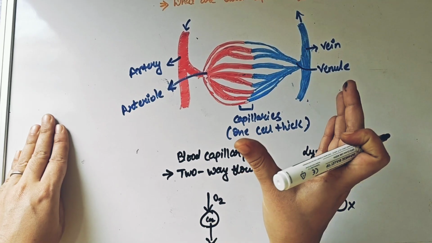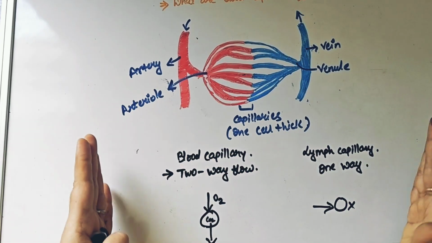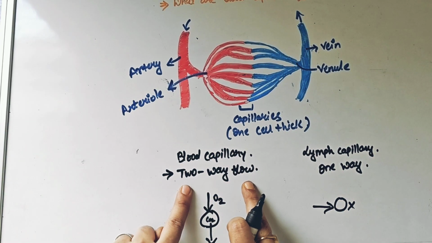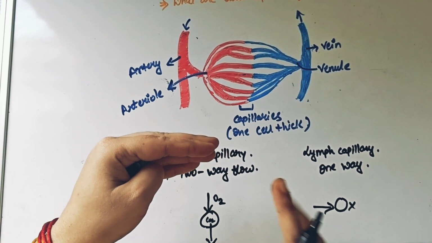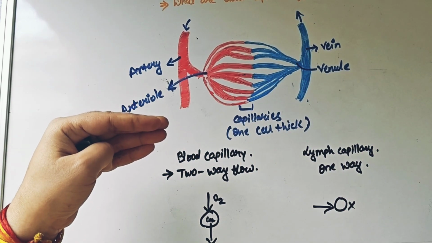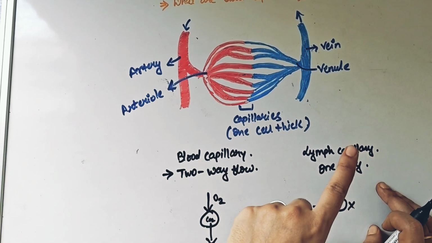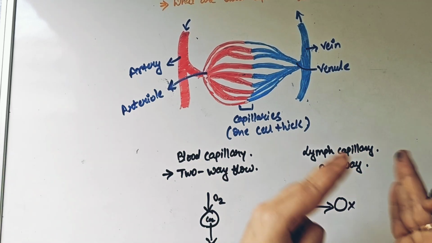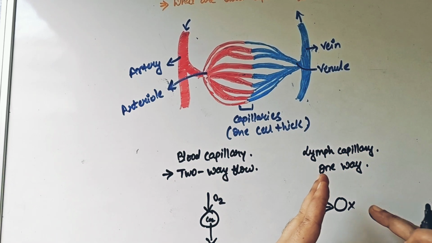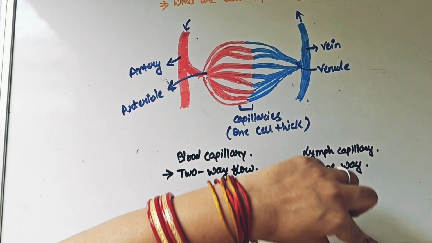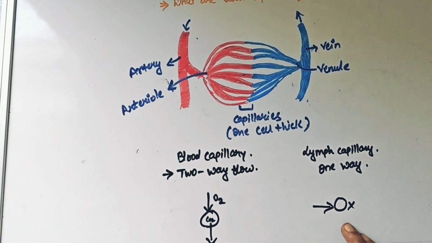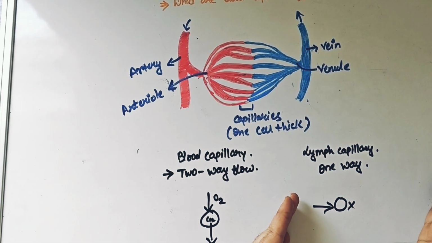Capillaries become one cell thick and help in exchange, that remains same. There is no change. But in blood capillary, there is even inflow and then there is outflow of the materials. But in case of lymph capillary, there is only input of the material. The materials, once they get into capillaries, cannot go out. Once they are in the capillary, they will only travel through the lymph vessels only. There is no exit of material through the capillary that can happen.